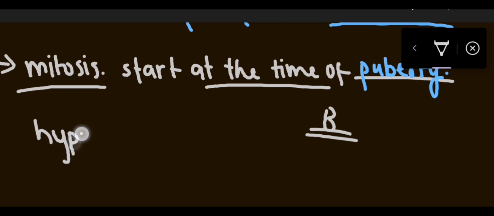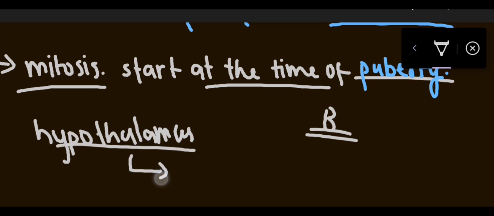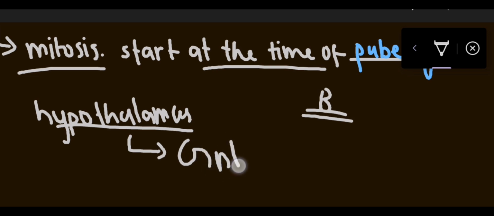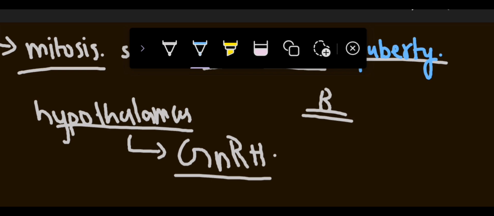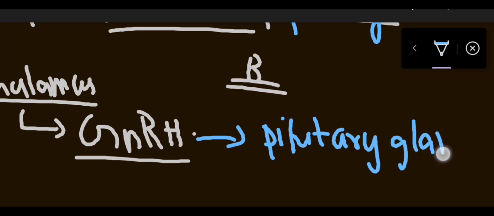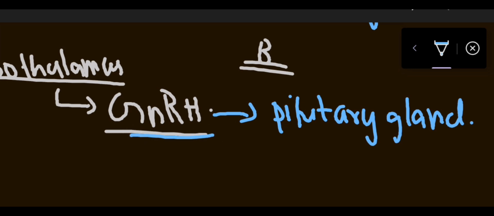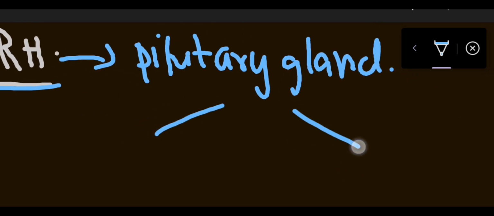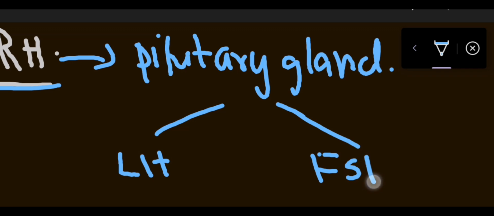So we can say the hypothalamus releases a hormone which is gonadotropin releasing hormone. Now this gonadotropin releasing hormone will hit the pituitary gland, and when it hits the pituitary gland, it will release two hormones: LH, luteinizing hormone, and FSH, follicle stimulating hormone. ठीक है.